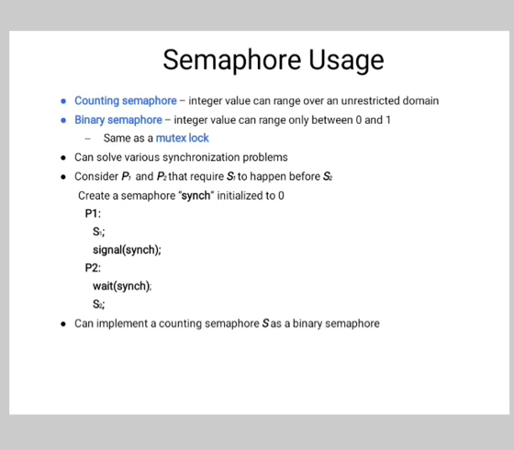Consider P1 and P2 that require S1 to happen before S2. So create a semaphore sync initialized to 0. P1 does signal(sync), and P2 does wait(sync). It can also implement a counting semaphore S as a binary semaphore.